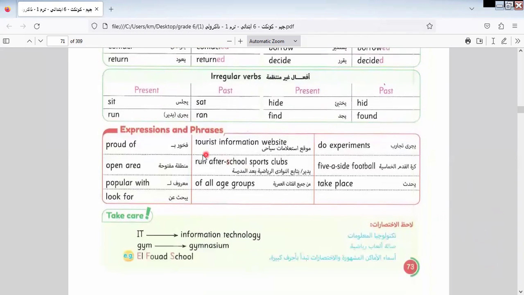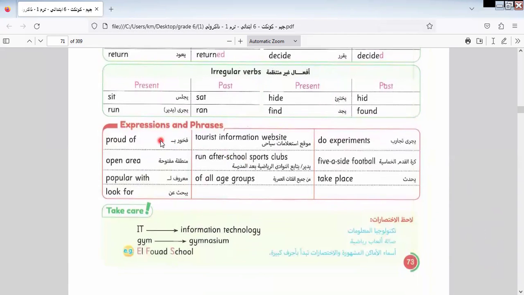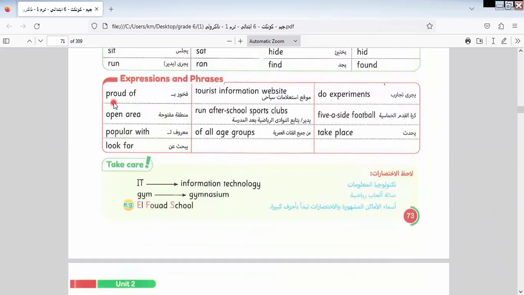Okay. Let's go to here. We have some expressions I would like to note with you. We have here proud of, open area, popular with. Popular has another meaning, which is famous. Look for means search. Let's continue.